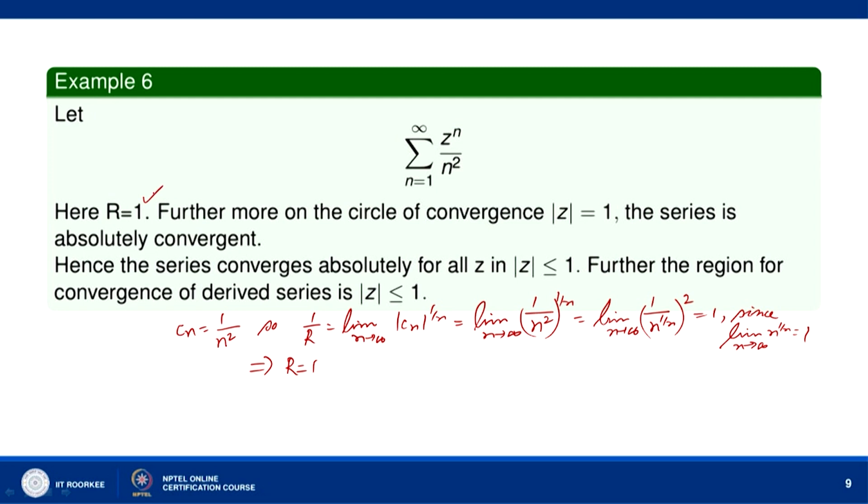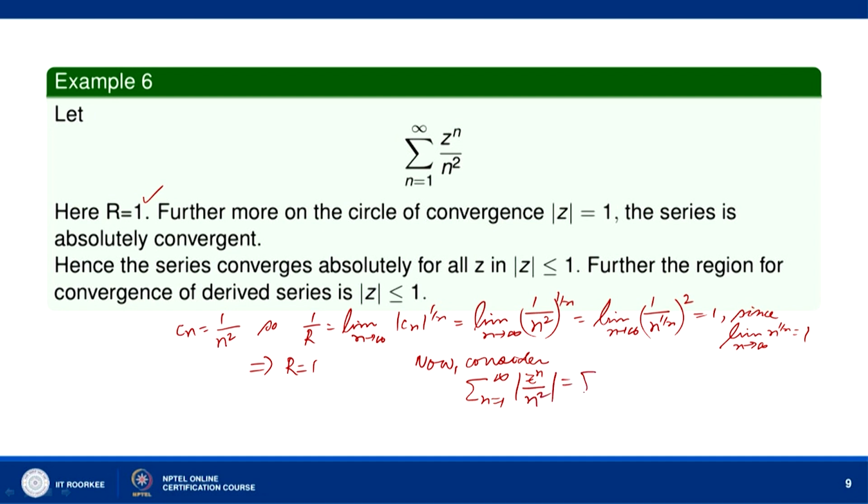And now let us see, consider the series of absolute terms. Now consider sigma n equal to 1 to infinity mod of z to the power n by n square.